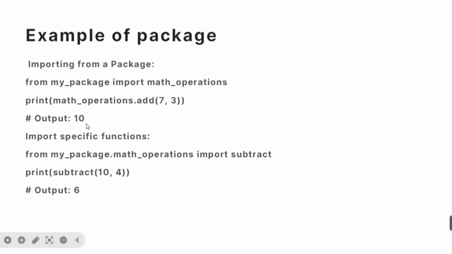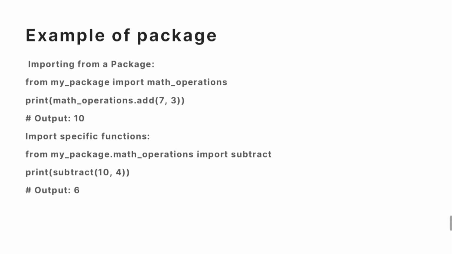If you want to import specific functions, then while importing itself we can call that function, like from this package and from this module import only the method. After calling that method directly it will print the output. So in this way you can explain what is a package and what is a module.